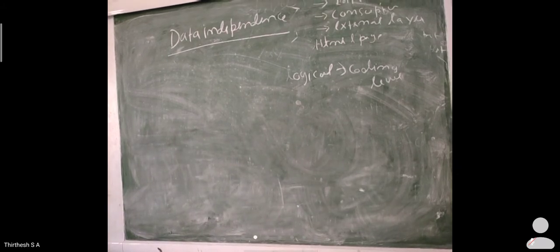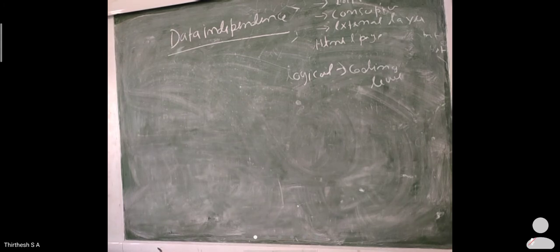So what is data independence then? Data independence is the ability of a database to modify a schema, that is, to make a small change in a schema, such that the data which has been modified is not affected at the next higher level. For example, the ability to change the conceptual schema without affecting the external level or the application programmer. Such a concept is known as data independence.